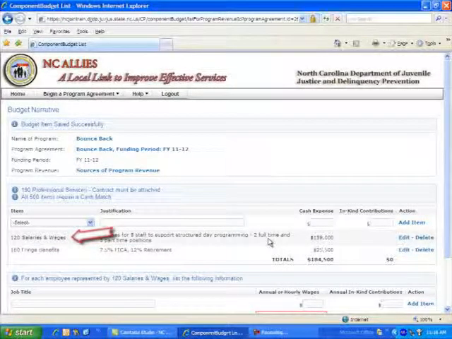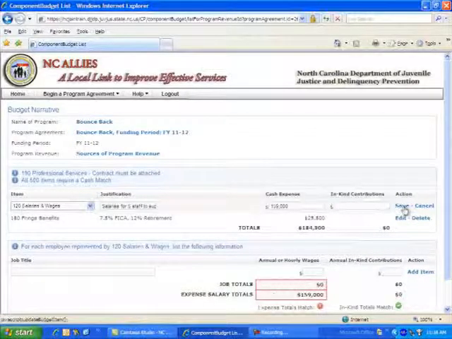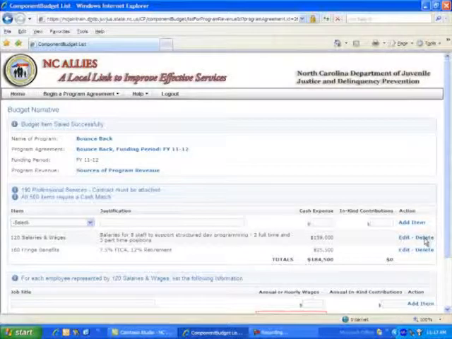If at any time a line item needs to be modified, click the Edit link. Make the modification and remember to hit the Save link. To delete an item, click on the Delete link for the desired line item.